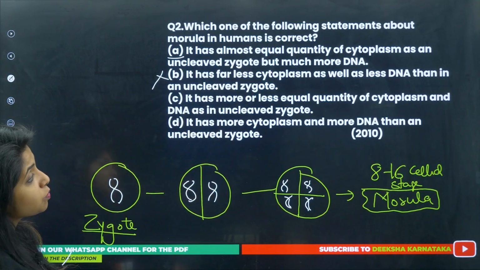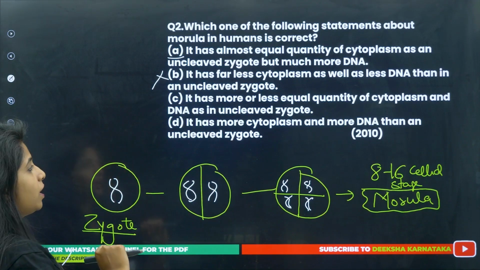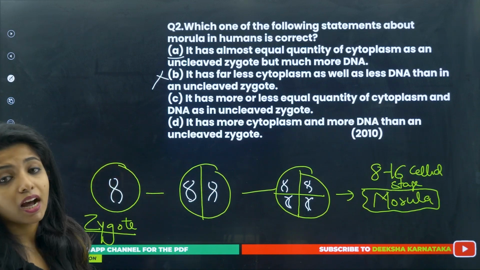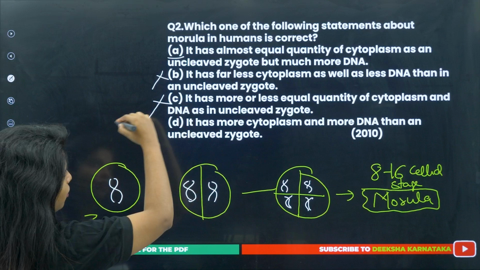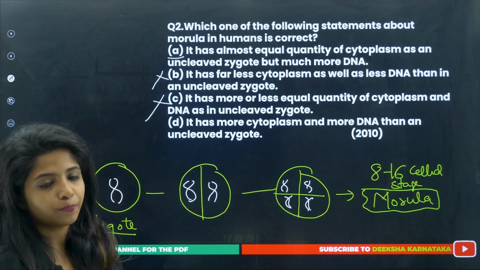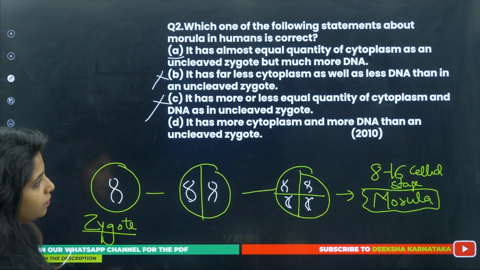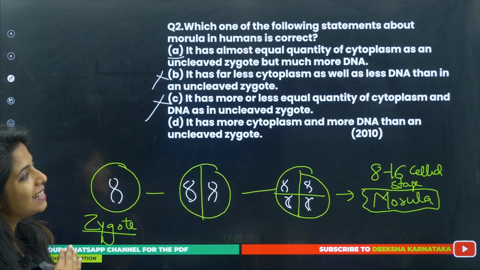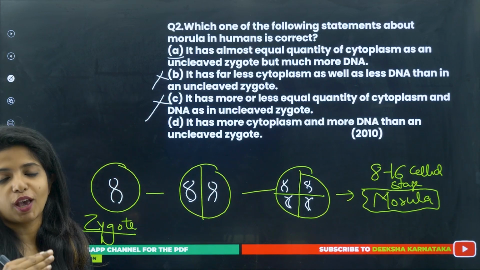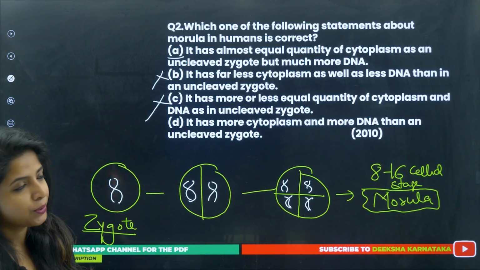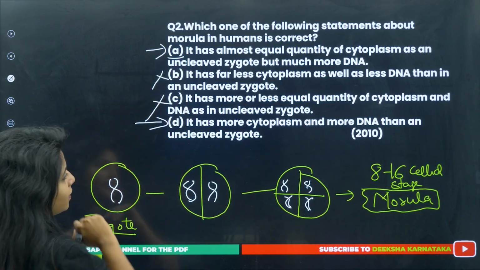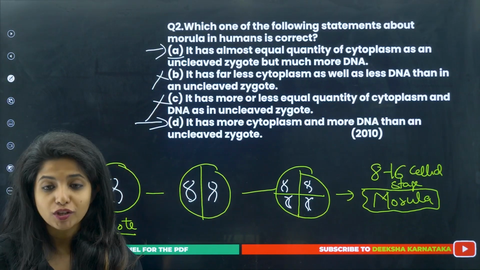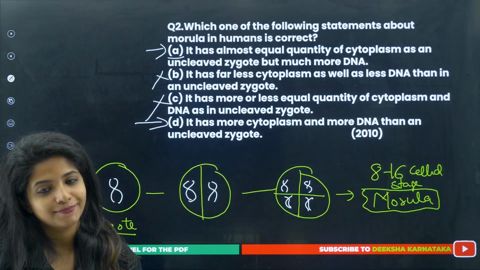I don't even have to look at this particular thing. Now second thing, it has more or less equal quantity of cytoplasm and DNA in an uncleaved zygote. So DNA again, it cannot be equal. So this is again wrong. Going ahead with the D option, it has more cytoplasm and more DNA than an uncleaved zygote. You tell me, is it correct or not? Now you are given a choice to pick the correct option.